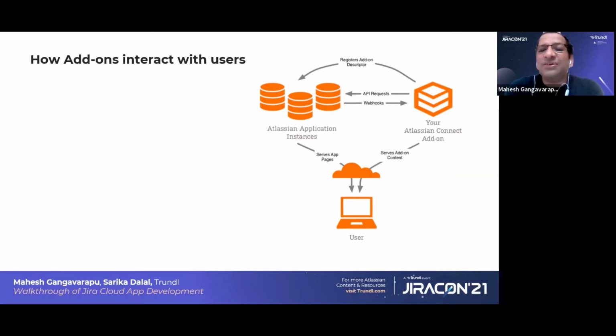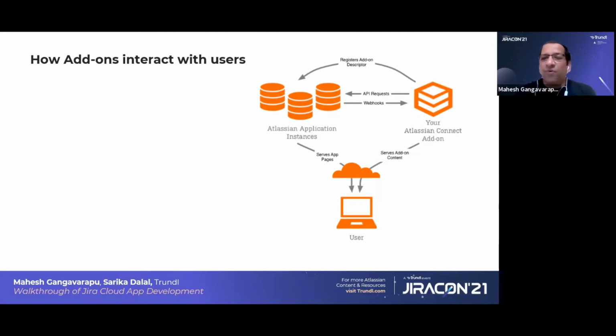The Atlassian application instance server serves those pages to you. If you request any API, it will also come through the registered add-on descriptor only. Whatever add-on descriptor we configured, through that only it will serve the pages to you.